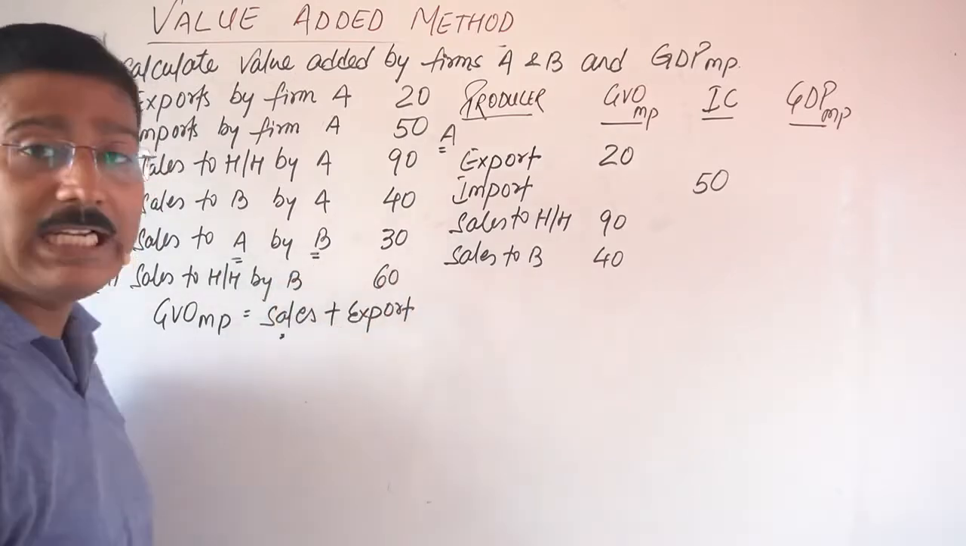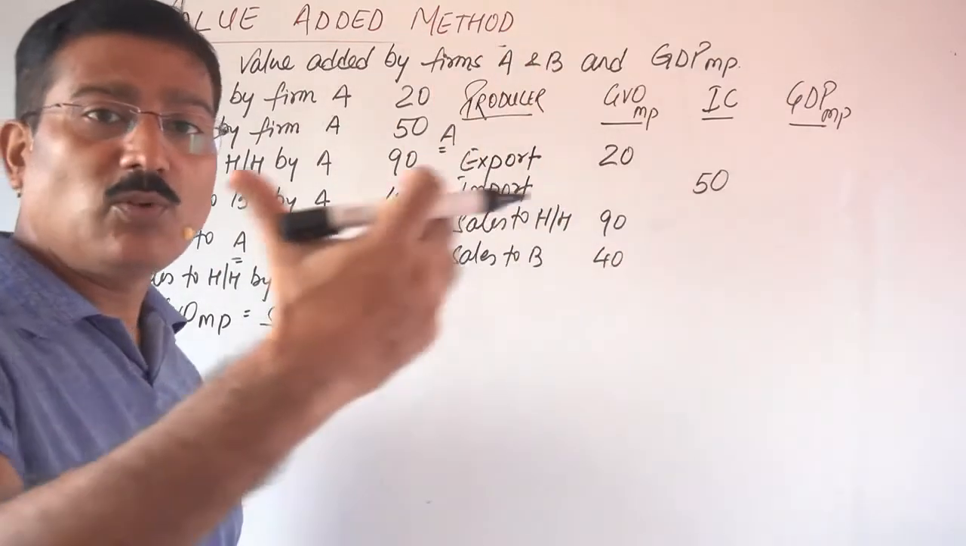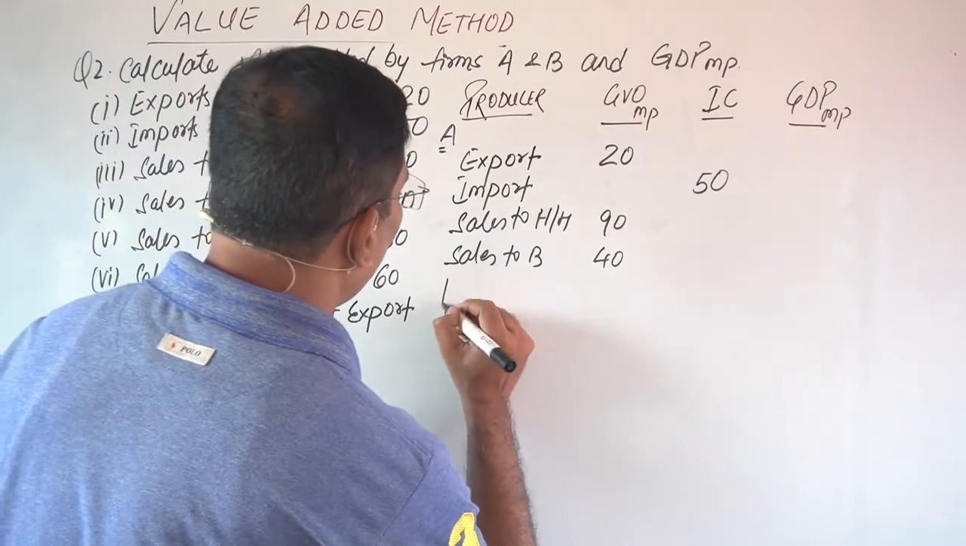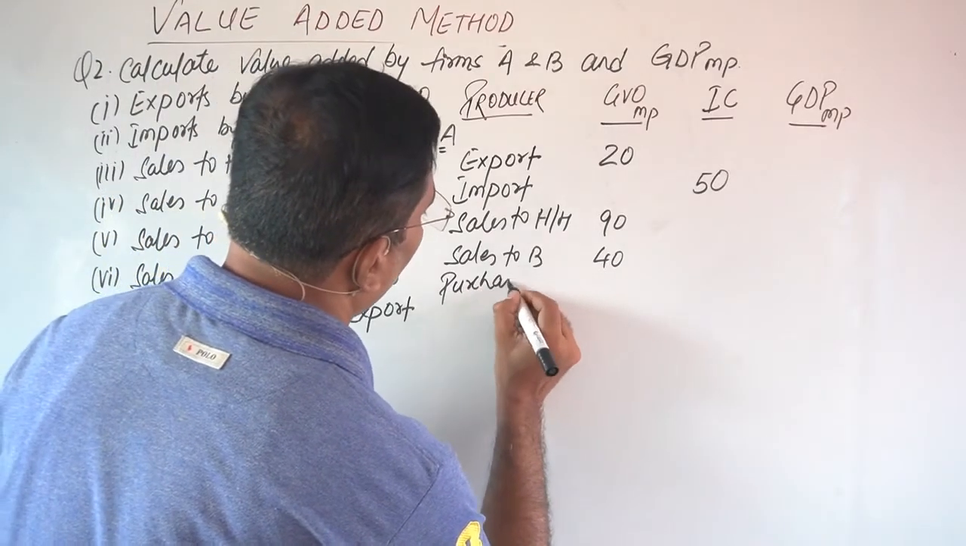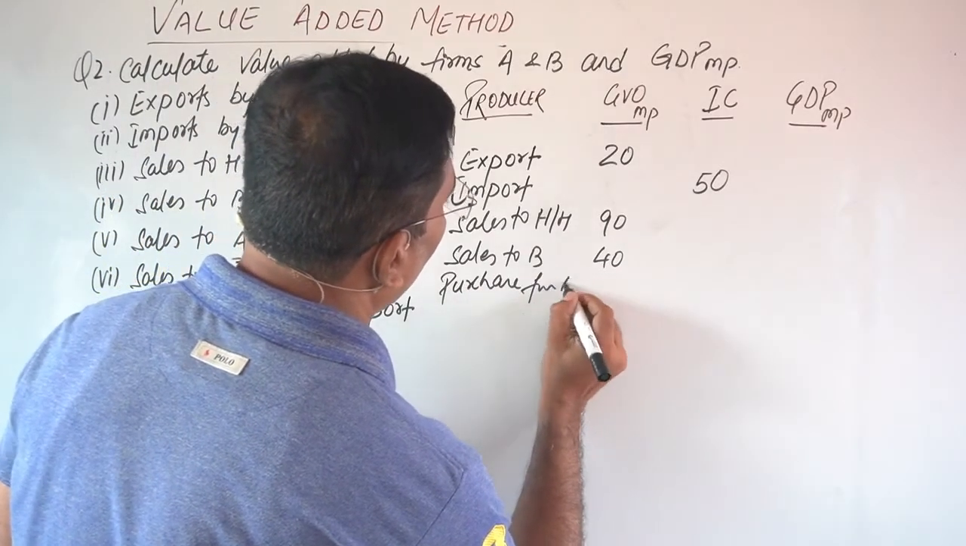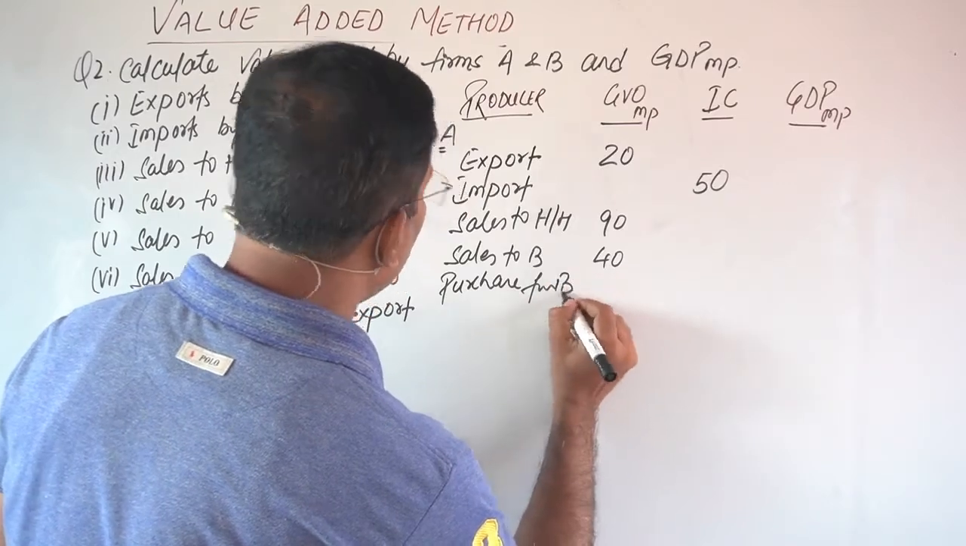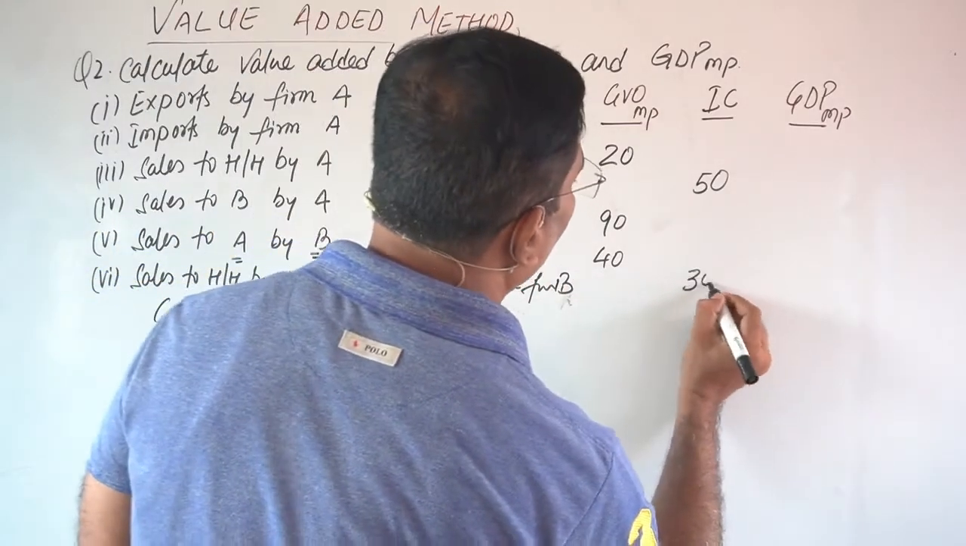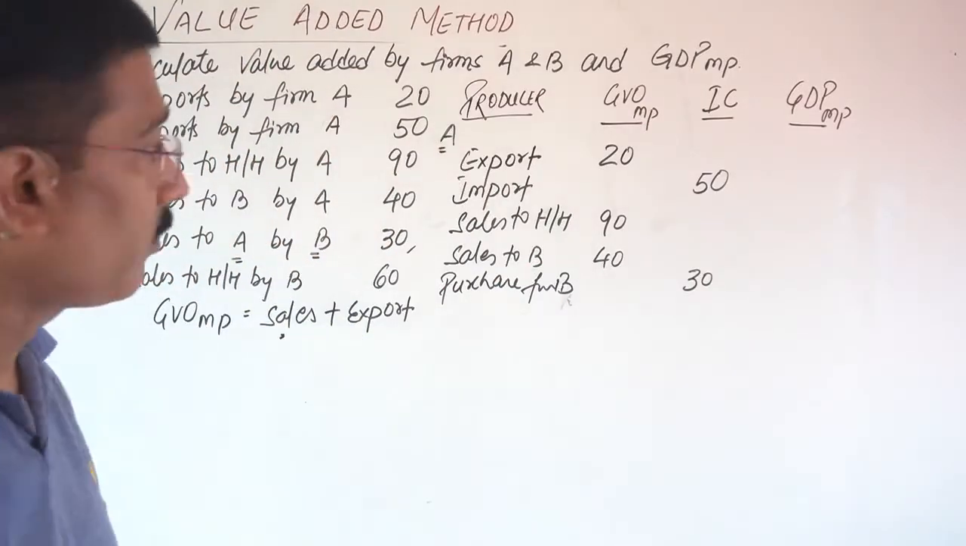B is selling to A. If B is selling to me, then what am I doing? I am purchasing that. So purchases from B. How much? This is 30. So here will be 30. Is it very clear or not?